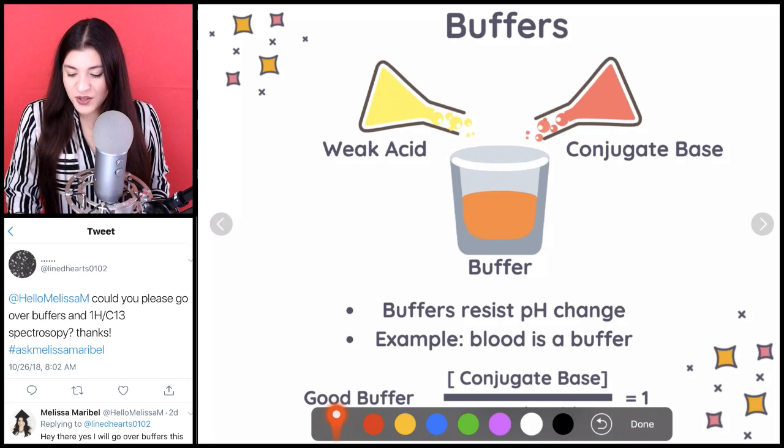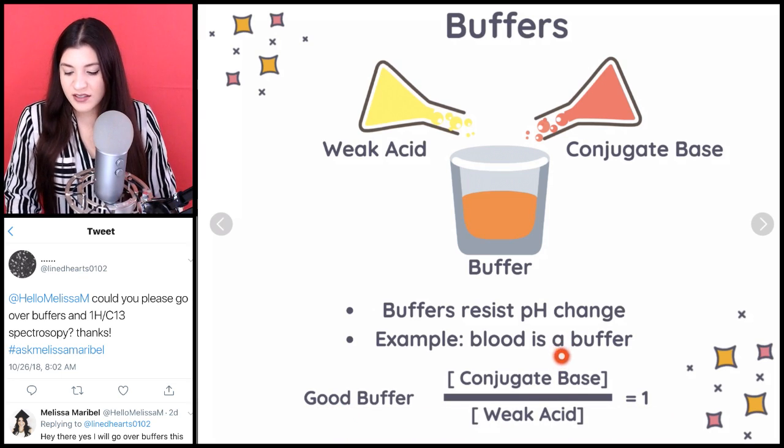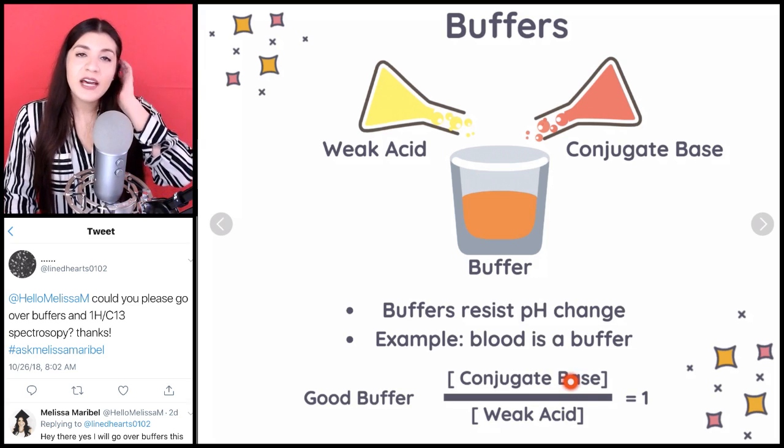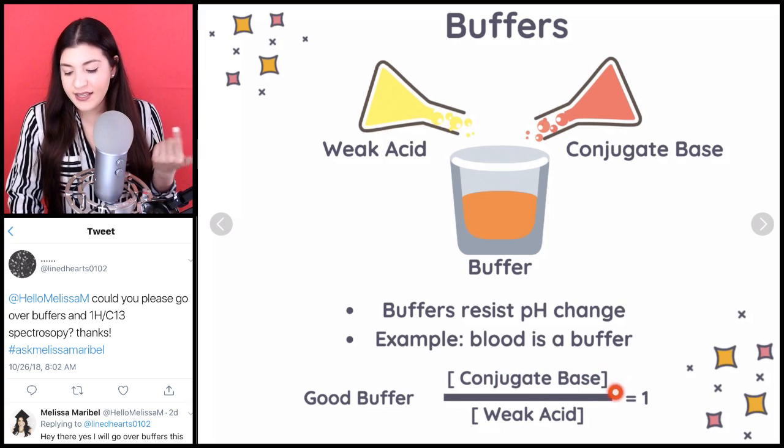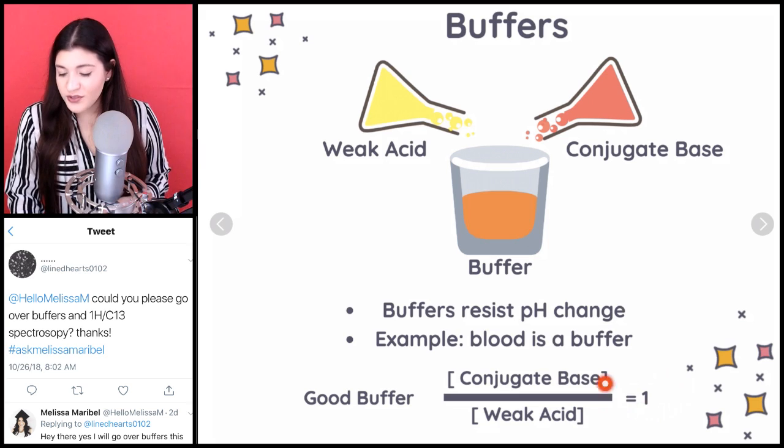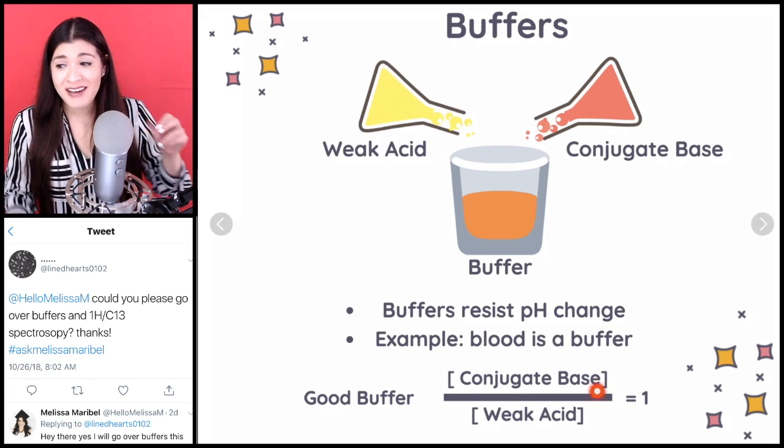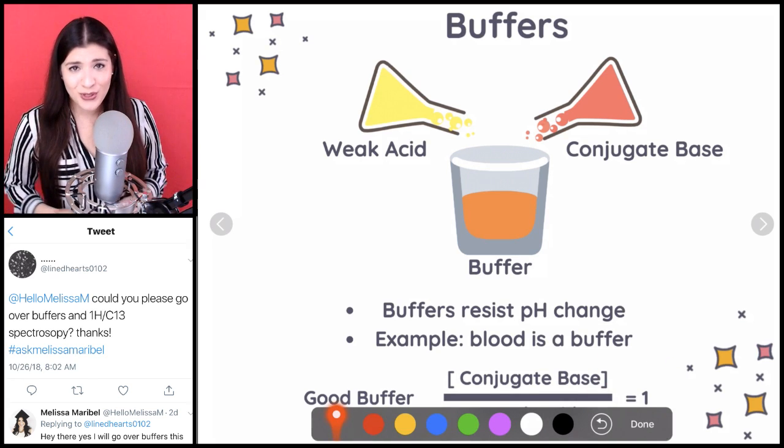And then next, the other way to figure out if it's a good buffer is literally dividing those two together. So if they gave you the concentration of your conjugate base and the weak acid, divide them. The closer it is to 1, the better the buffer. Okay, those are my little tricks for you for multiple choice questions.